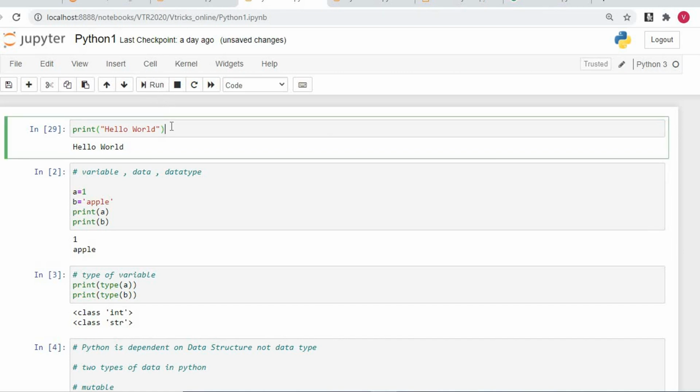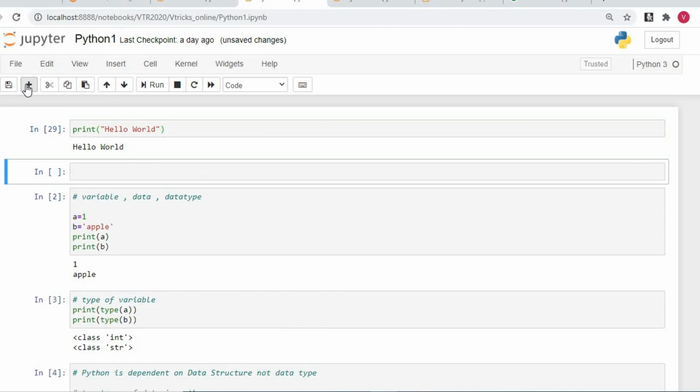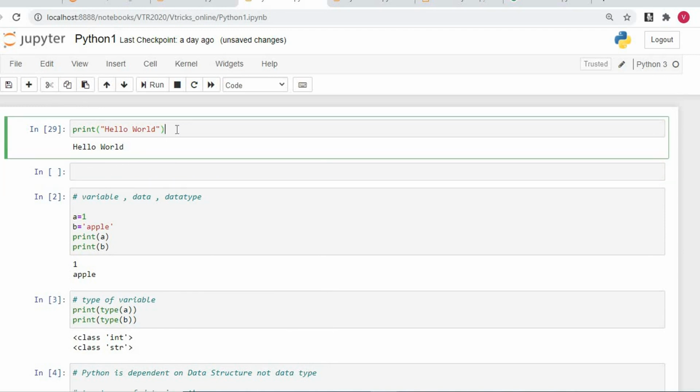We have shortcuts in Jupyter Notebook. You can see the Jupyter Notebook documentation to understand the shortcut to run, to add a new cell, and to delete a cell accordingly. Now for practice, I'll just show you how to add a new cell using this plus mark. If you click the plus mark here, a new cell would be inserted. Then you can start typing the code here. Jupyter Notebook is basically cell oriented programming where each and every cell can be run accordingly. So now I write the code print hello world and run. The hello world has been printed onto the monitor.